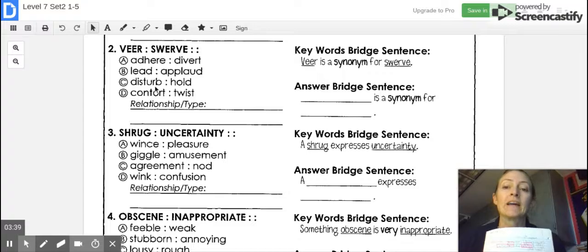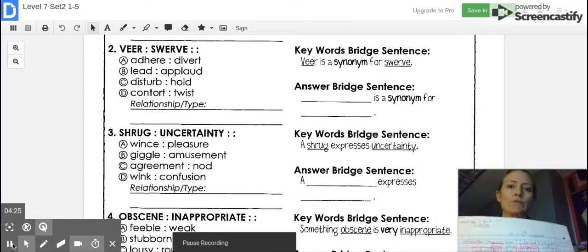On your other ones, you might have to look up the definitions for some of these words. Adhere means to stick to. Divert does not mean to stick. Lead, you lead something. Applaud, you clap. Not the same thing. Disturb, you guys know what a class disturbance looks like. Does it mean the same thing as hold? No, it does not. So contort and twist is your answer. Contort is kind of like twisting up your face in a way. So our answer bridge sentence is going to be contort is a synonym for twist. So go ahead and write that down.